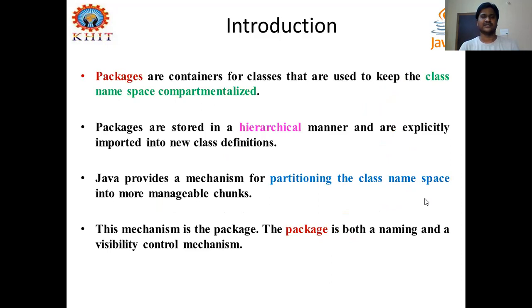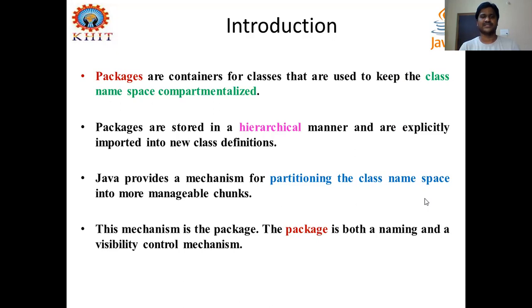Packages generally, we consider these things as containers for classes and interfaces. Generally, we create them in our Java programs. And we know that in a Java program, we define many classes or maybe interfaces. To keep all these files of your Java programs, or maybe some classes of your programs, we need a container.